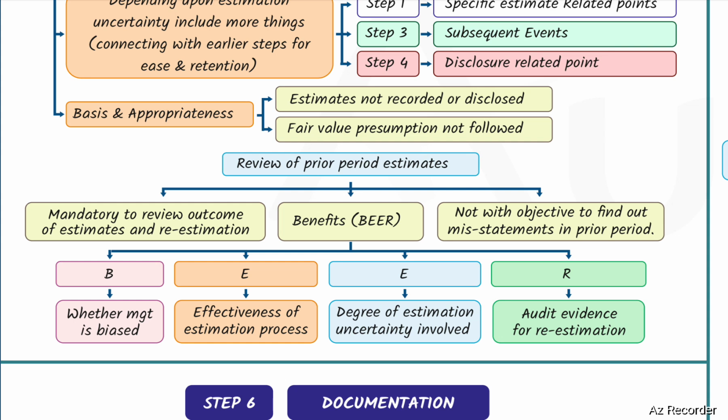Benefits of reviewing prior period estimates. Hint is bear. B. Whether management is biased. E. Effectiveness of estimation process. E. Degree of estimation uncertainty involved. R. Re-estimation. Audit evidence for re-estimation. Review of prior period estimates should be checked whether they are with objective or not objective to find out misstatements in prior periods. Step number 6, documentation.